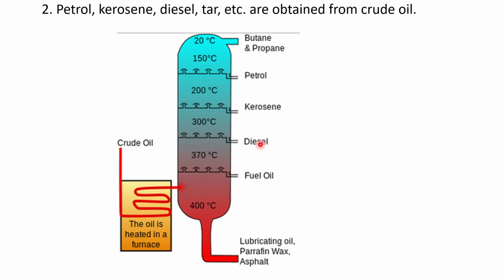Here is a process known as fractional distillation. In this, crude oil is heated in a furnace. This is the furnace. Petroleum or crude oil is heated to about 400 degrees Celsius. Then the constituents are separated with this apparatus known as a distillator, and the process is known as fractional distillation. So by this, from crude oil, we can obtain useful constituents. Here also separation is taking place.